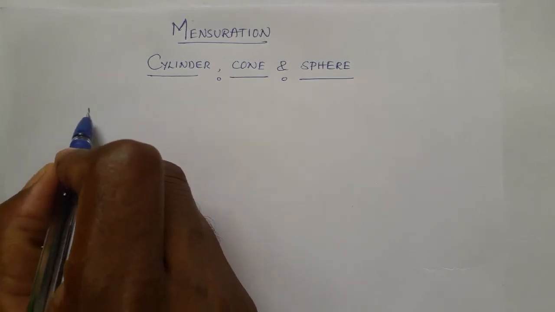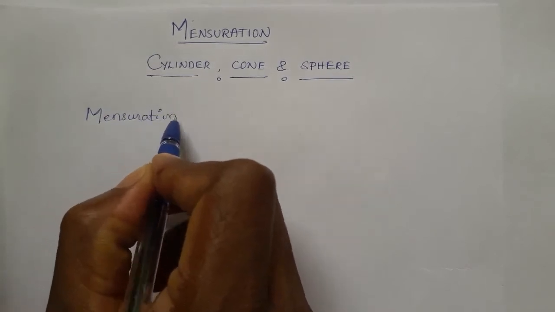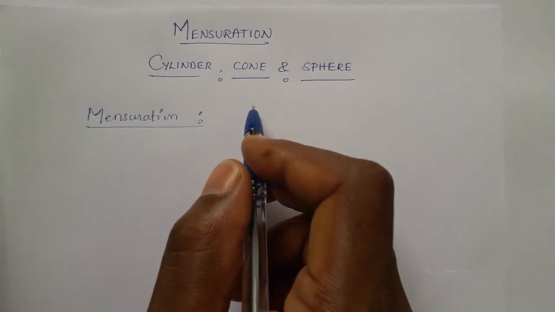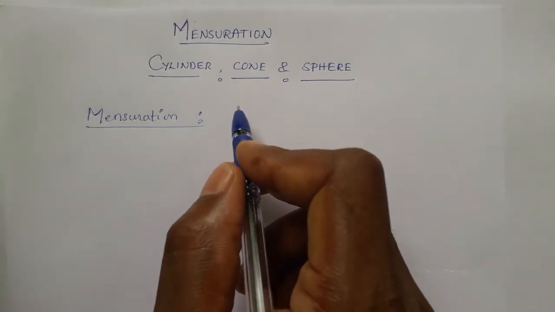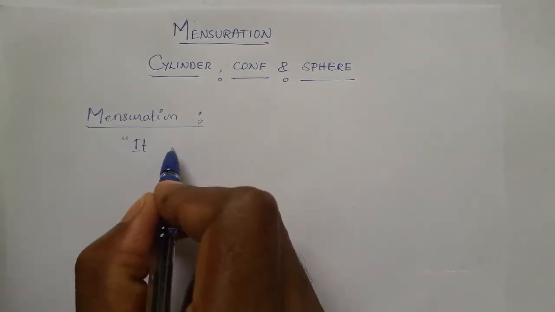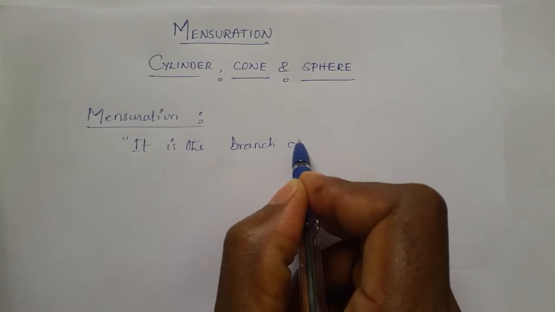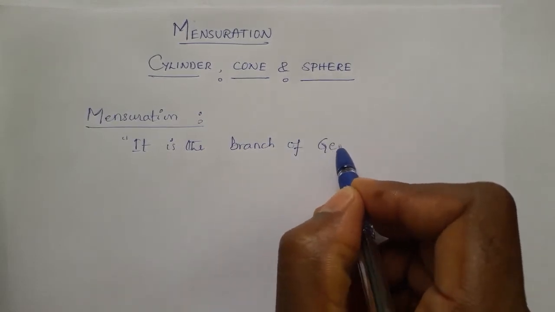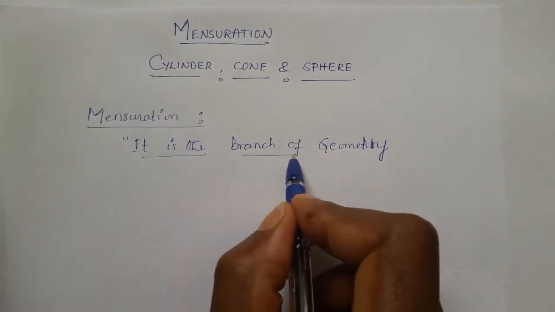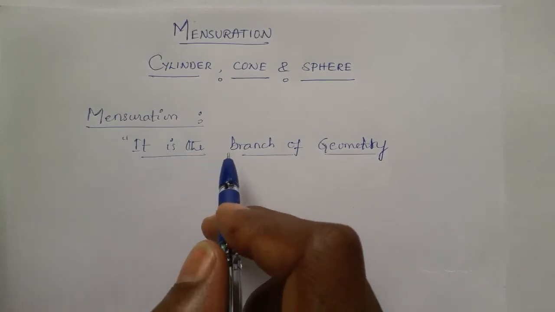First we take what is the mensuration meaning before going to the chapter heading. So many of the students are still struggling to give the definition of mensuration. So what is the meaning of mensuration? Let us first see. Mensuration is defined in an easy manner, students. It is the branch of geometry. As we know, there are three parts of mathematics: arithmetic, algebra and geometry. Mensuration, it is the branch of geometry.